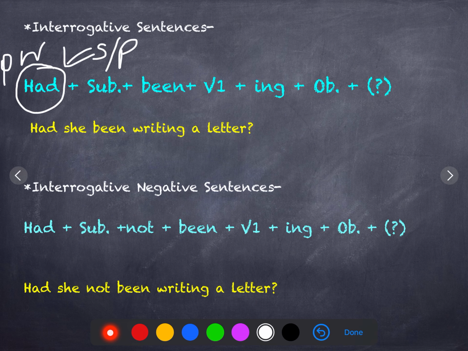Then comes interrogative negative sentences. Only one thing is added here, that is not. Not is added after the subject and before been. Example given here is, had she not been writing a letter? Where had she not been writing a letter? Why had she not been writing a letter?